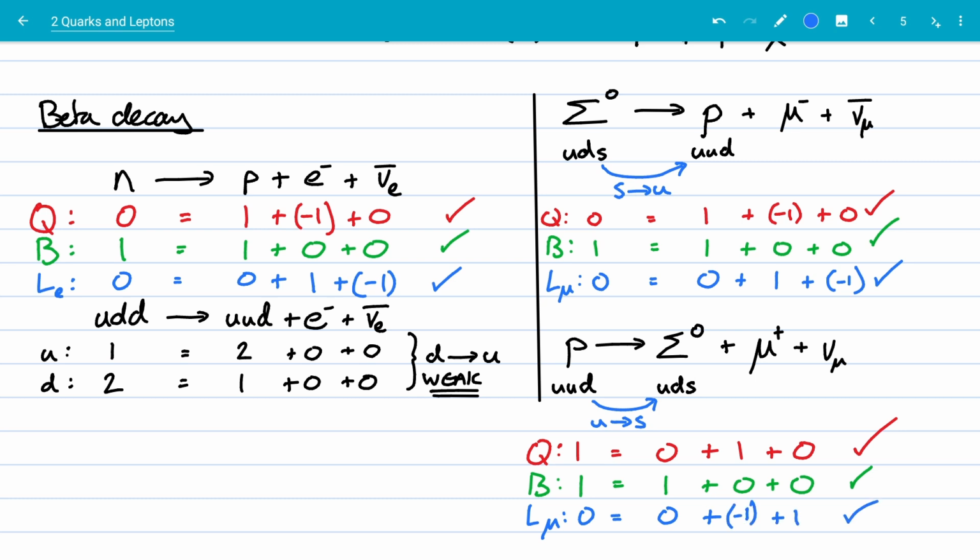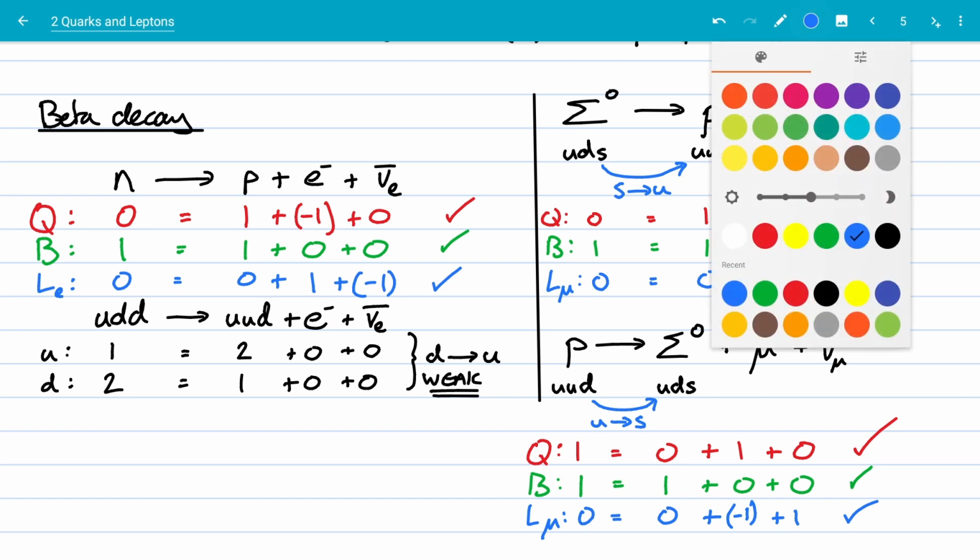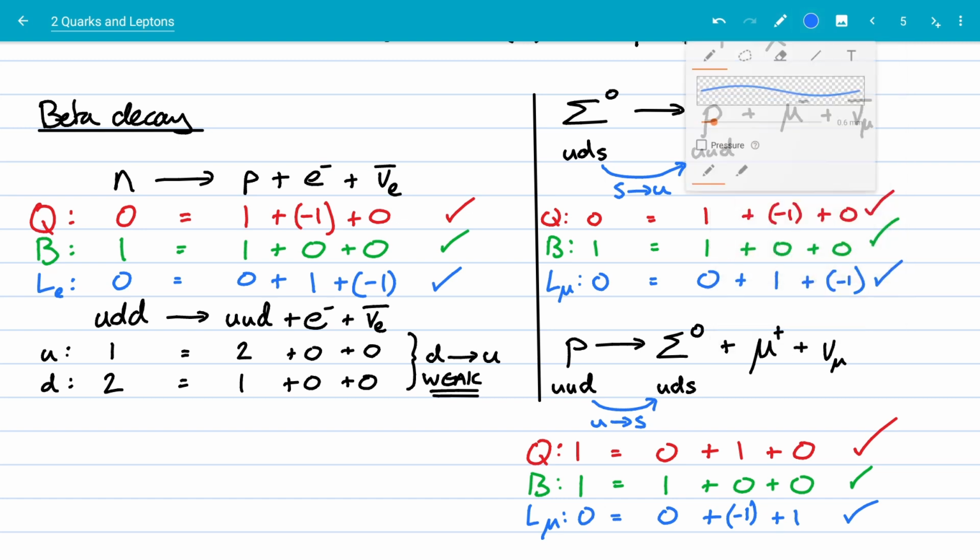So the conservation rules all show that this interaction is possible, but it's never observed. This interaction here is never observed, even though the conservation rules look like it should be possible. So the question is, why is that? And the reason is because the sigma 0 particle has more energy than the proton.